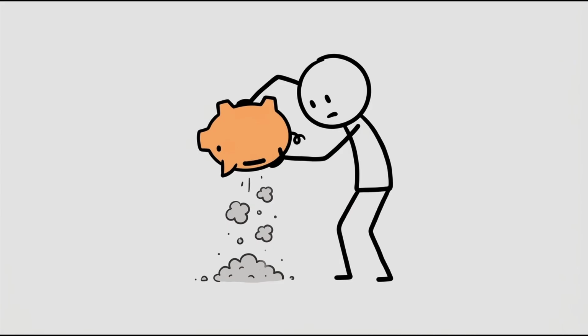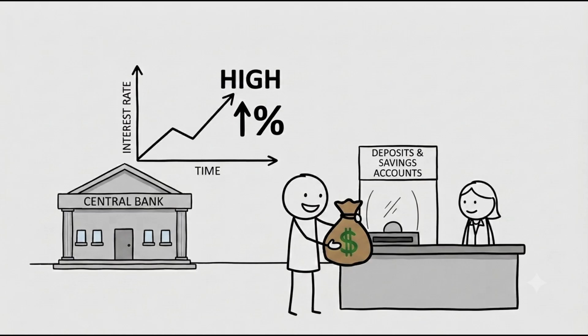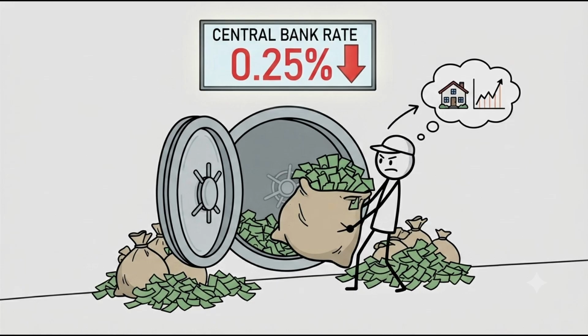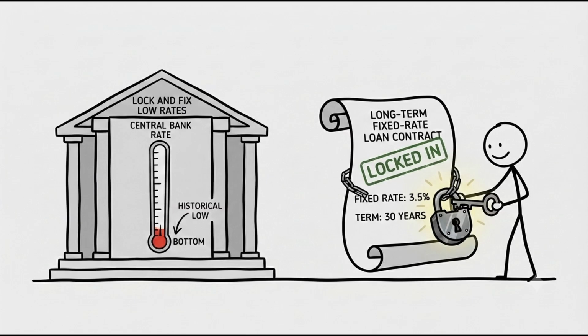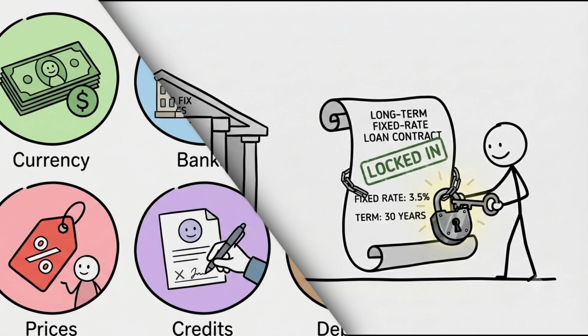When the central bank rate is high, it is suitable to put your money into deposits and savings accounts because regular banks will pay you higher interest. Conversely, when the central bank rate is low, it is a bad time to save cash in a bank, but an excellent time to take on credits or mortgages because the cost of borrowing is cheap. Lock in fixed low rates for long-term loans when the central bank rate hits the bottom.